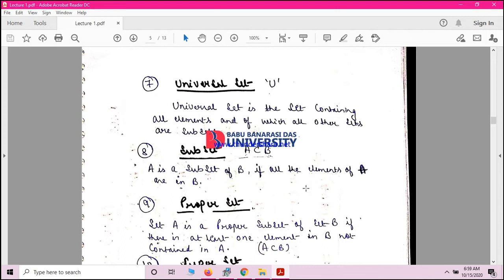This set is called the universal set or universe of discourse set and is denoted by a capital U. Thus, a non-empty set of which all the sets under consideration are subsets is called the universal set. With the simple definition, the set of all possible subsets is called the universal set.